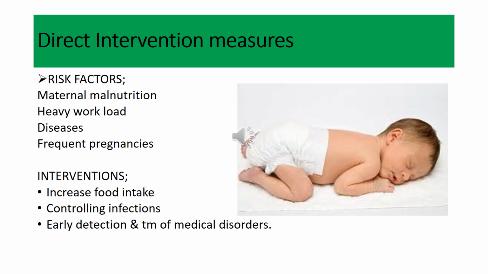Now, the second intervention which can help is controlling the infection in the pregnant females. As I told you before, some females usually suffer from UTIs, or they can be suffering from malaria or any syphilitic infection, or due to toxoplasmosis or rubella infection. So these infections should be controlled so that the chances of low birth weight babies in these females are less.